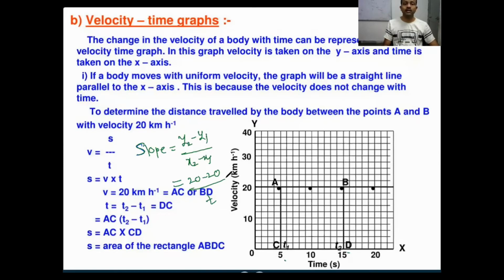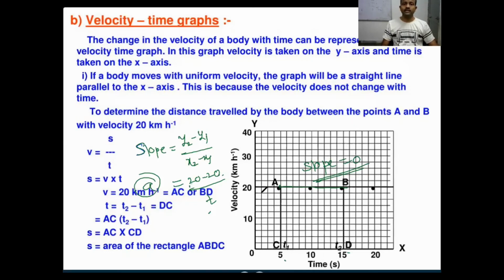Then your velocity is constant, 20 minus 20. Change in velocity by time, what will you get here? Acceleration. On the y-axis we are taking velocity, on the x-axis we are taking time, so change in y-axis by change in x-axis means change in velocity by time. What will it give? Acceleration. So the slope of the velocity-time graph will give you acceleration, which is 0. In this case, the slope is 0.